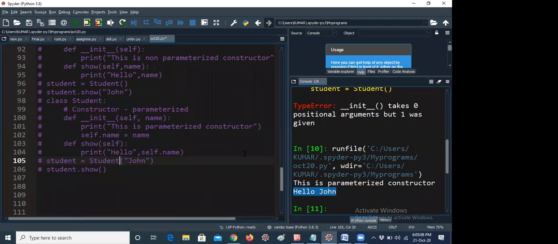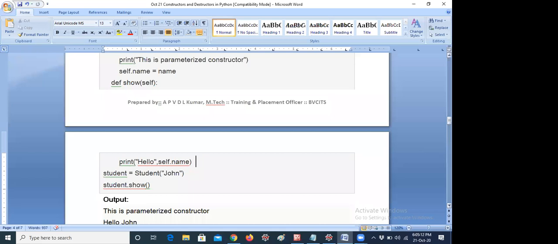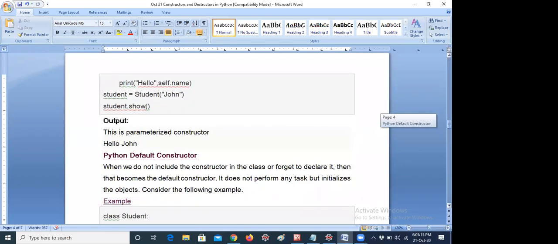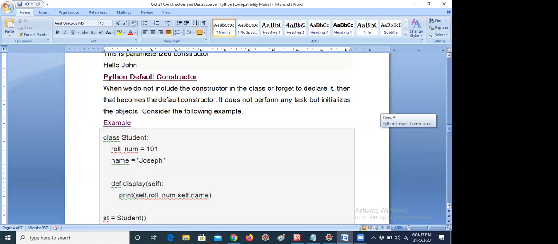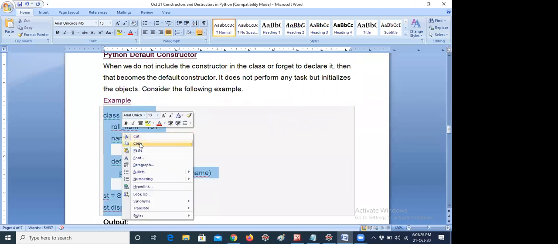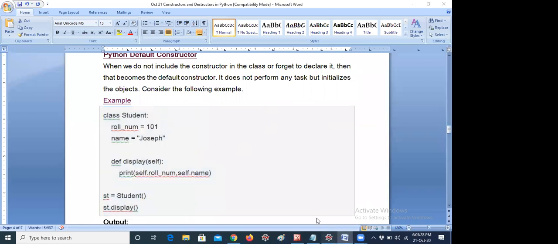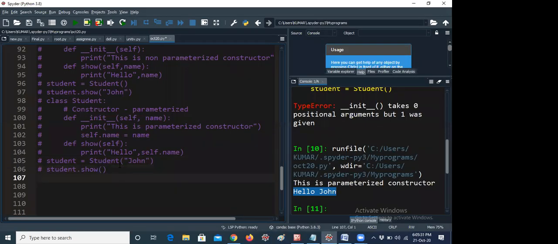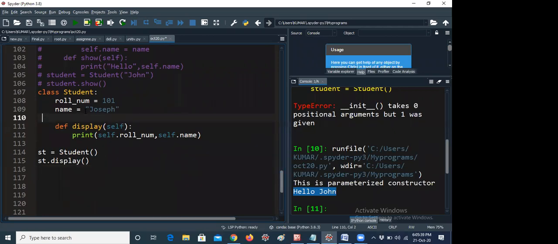So this is enough actually as per the syllabus, but I would like to tell more concepts regarding constructors. Default constructor. I would like to tell you what is a default constructor, and many of the students are confused about that. Parameterized, non-parameterized. Basically, in C++ and Java, the constructors without parameters are called default constructors. But in Python it is somewhat different.